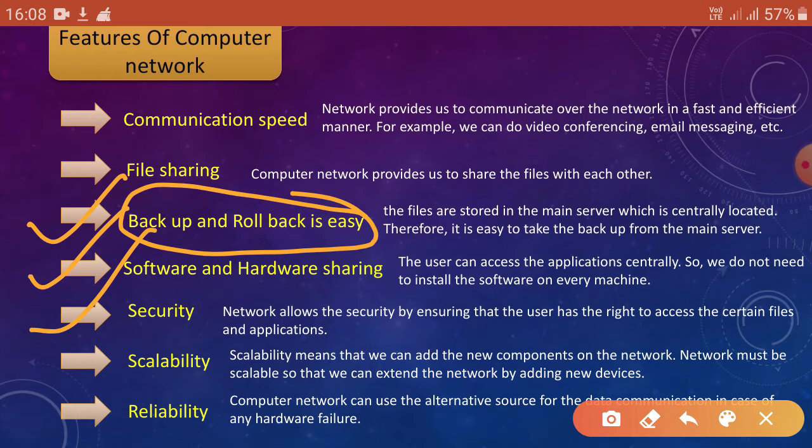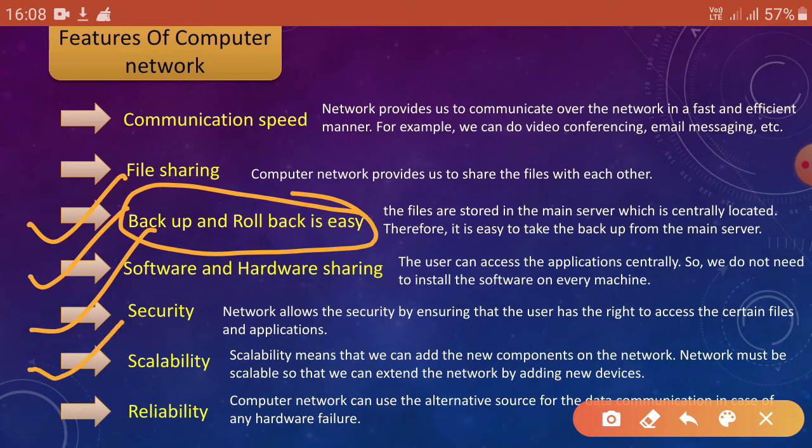Next part is security. A network allows security by ensuring that the user has the right to access certain files and applications. That means you will be provided with a password. Okay, network security.